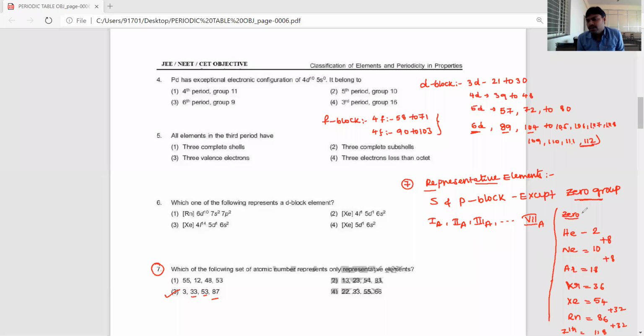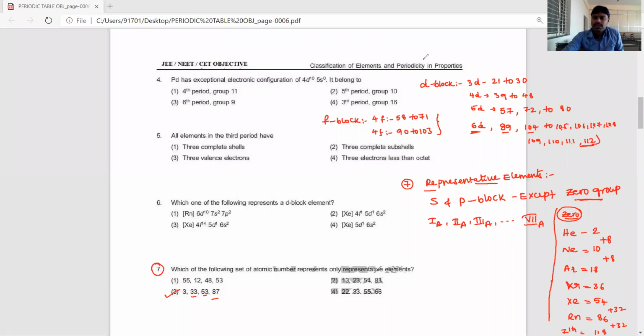Everyone must remember the zero group elements atomic numbers, it is very, very important. Based on that we can solve many objective questions very easily. Zero group atomic numbers: 2, 10, 18, 36, 54, 86, 118. You must remember that.